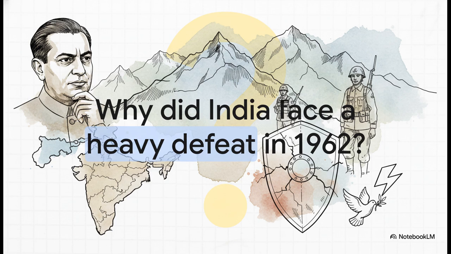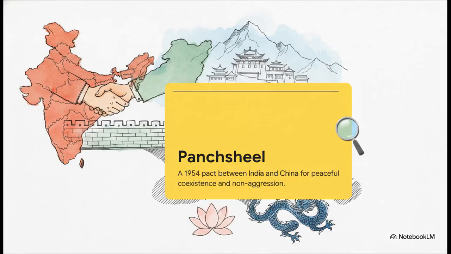Remember, India had recently gained independence. Its main focus was securing its borders, especially that massive, vulnerable stretch shared with Tibet and China. So the big question is, how on earth did a nation trying so hard for peaceful coexistence end up getting caught completely off guard? Well, that brings us to the Panchsheel Agreement of 1954.